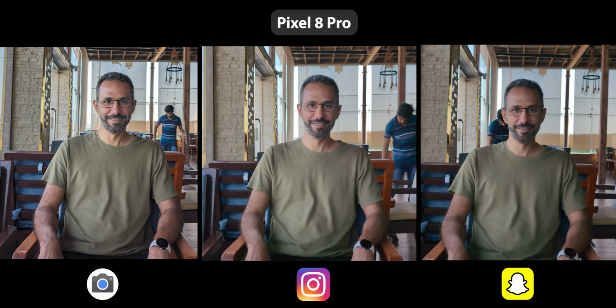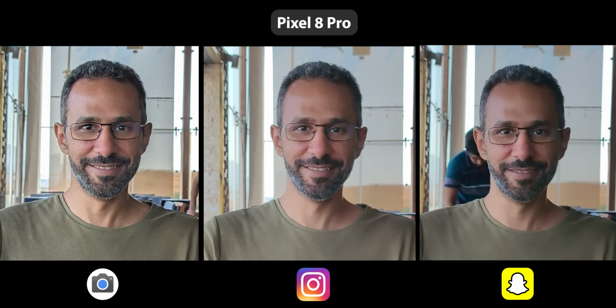So, let's begin. This is the first shot on the Pixel 8 Pro using the camera app, Instagram, and Snapchat. The native camera and Snapchat give you a much wider field of view unlike Instagram, so I will crop both to match each other and make it easier to compare. Taking a look at the results, there is a massive difference in quality between the native camera and social media apps. They have washed out colors, the images are too soft with no details, and the HDR performance is not as good too. I also noticed that Instagram doesn't capture Ultra HDR photos on the 8 Pro, but it only works when you share the image from your gallery.